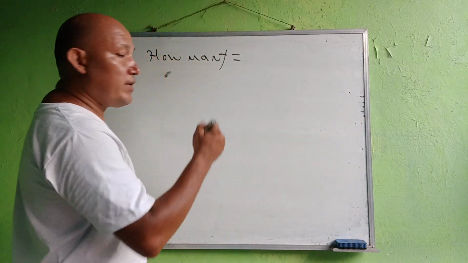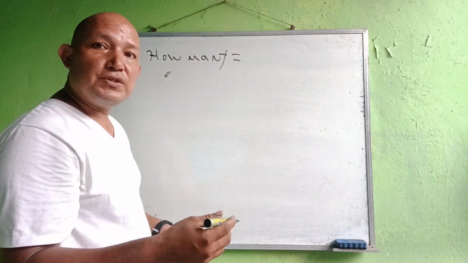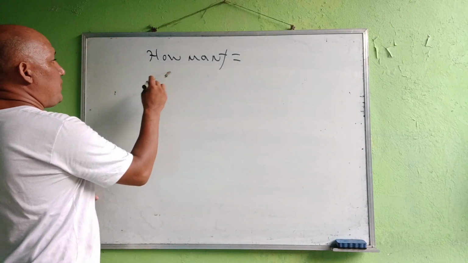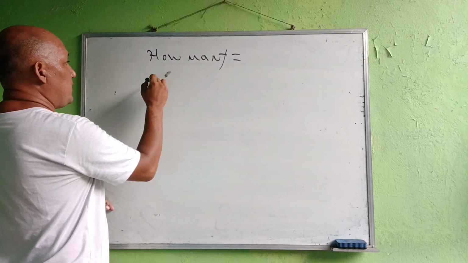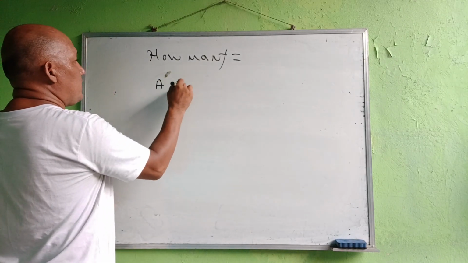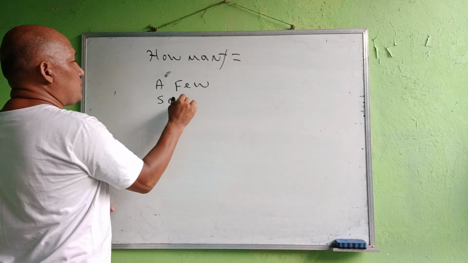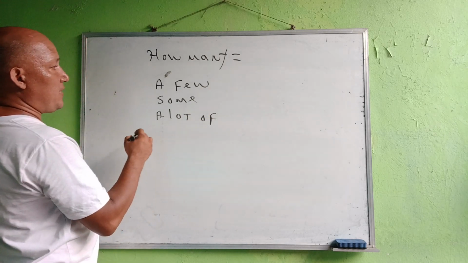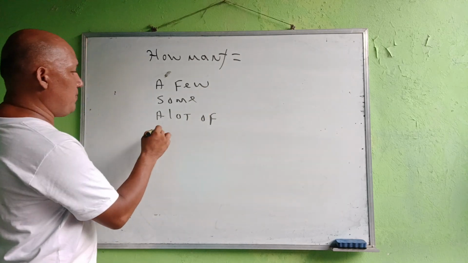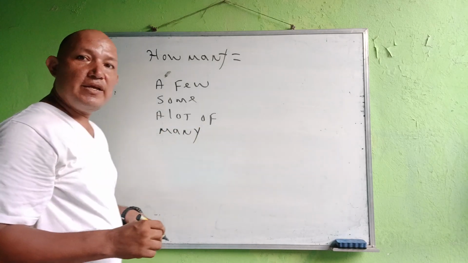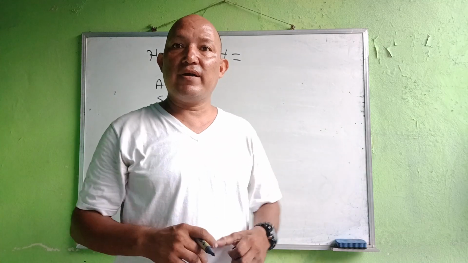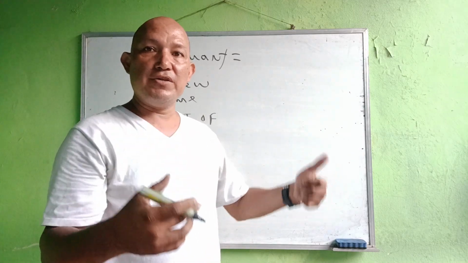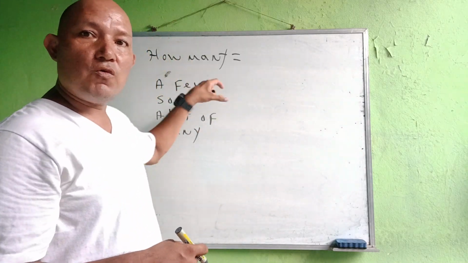Let me explain the expressions we use when we answer this question. These are the quantities you have to use. For example, you can say a few, some, a lot of, or many. We can use these to talk about countable nouns. Let me give you some examples so you understand how to use "how many" and these quantities.